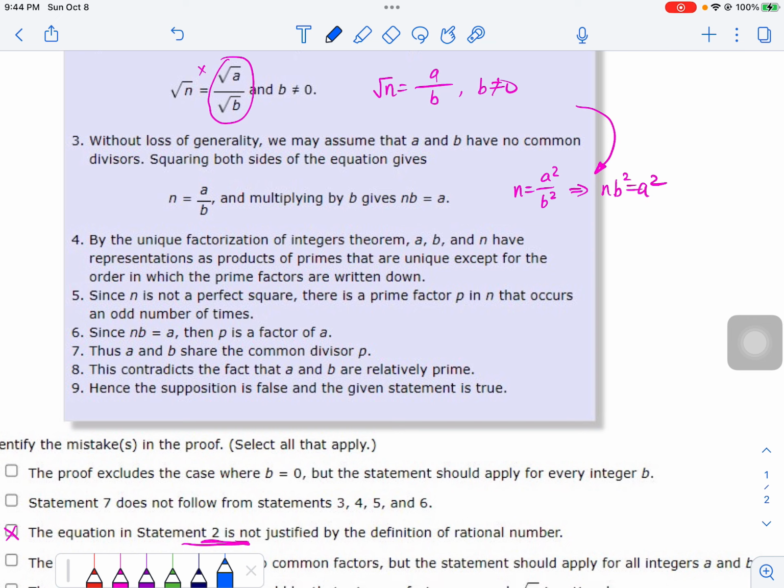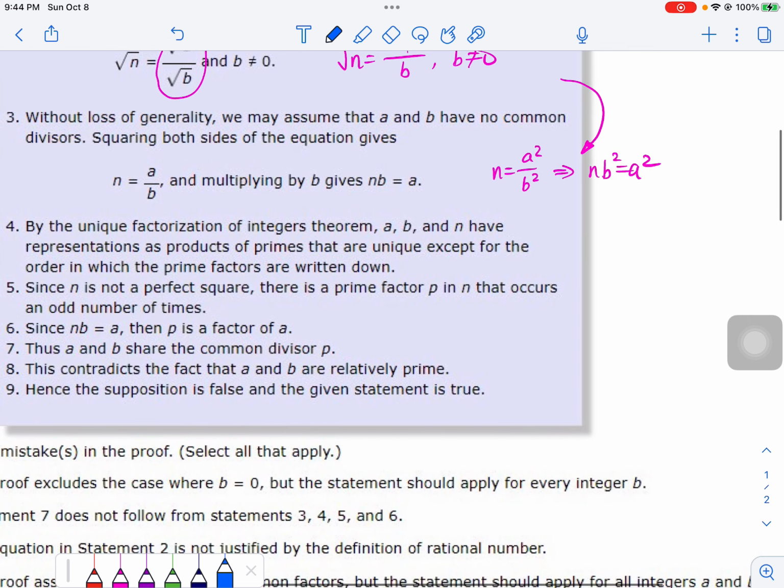Okay, number 5: since n is not a perfect square, there is a prime factor p in n that occurs an odd number of times. Well, this is saying that because n is not a perfect square, n can be written as p1 to the power n1 times p2 to the power n2 times p3 to the power n3 and so on, up to pk to the power nk.